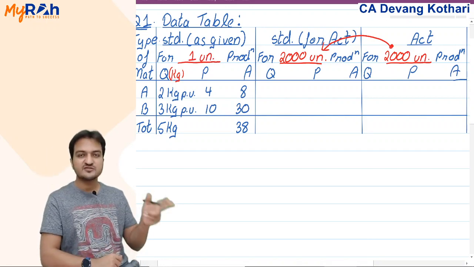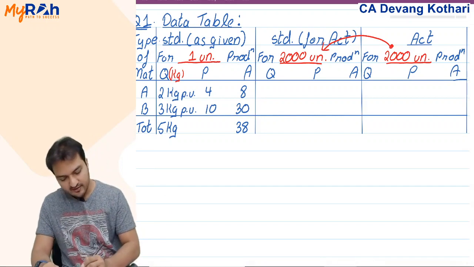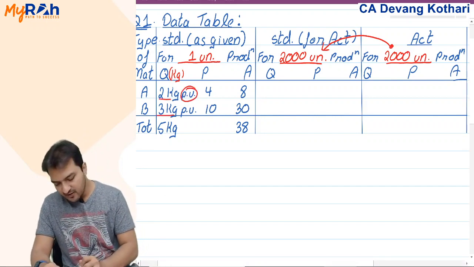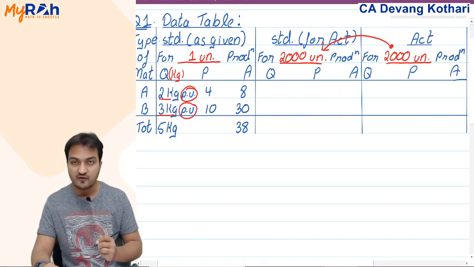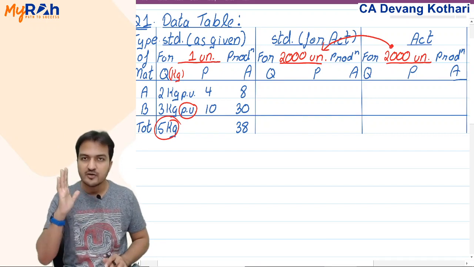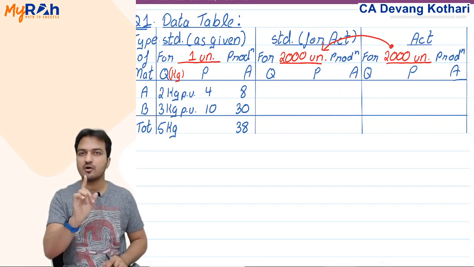How do I know that this 5 kg gives me 1 unit of FG? Well, it is given that 2 kgs of A are needed per unit of FG, 3 kgs of B are needed per unit of FG. Meaning these 5 kgs are needed for 1 unit of production.